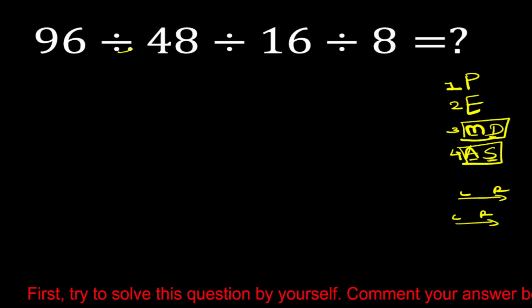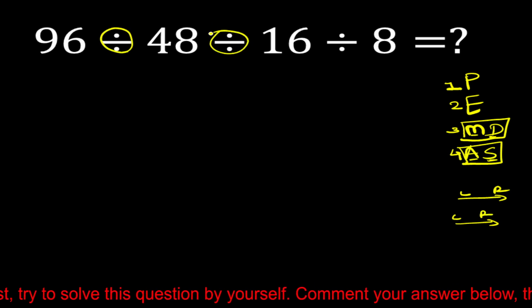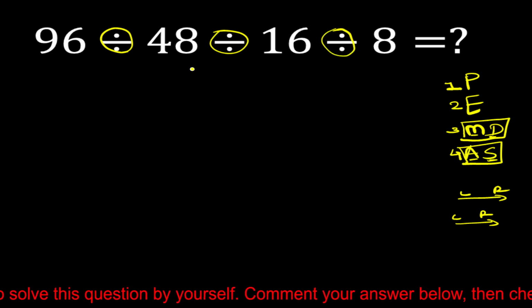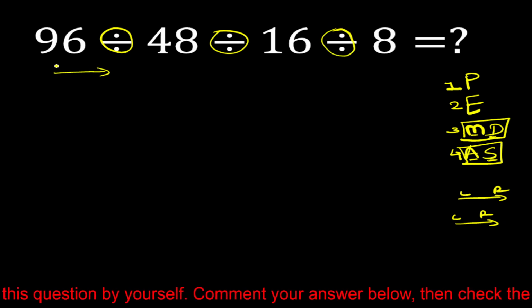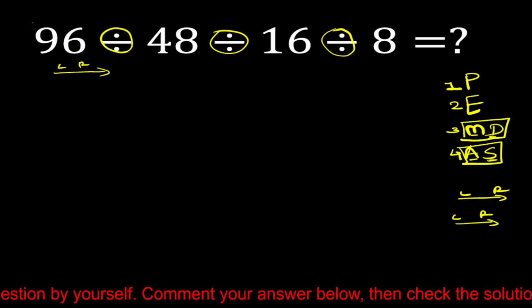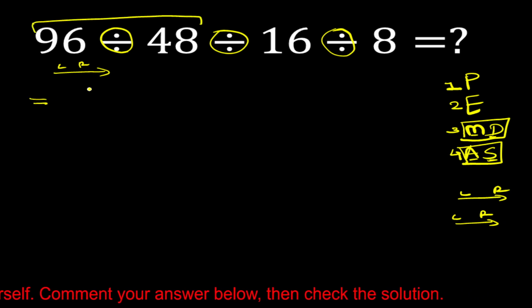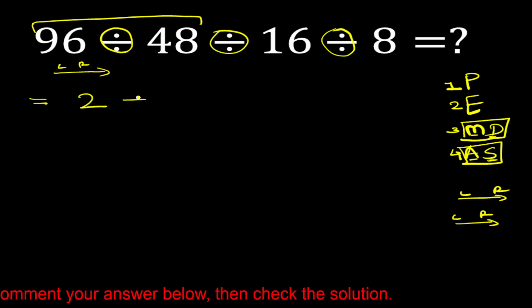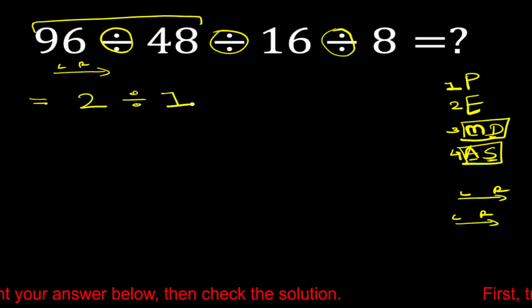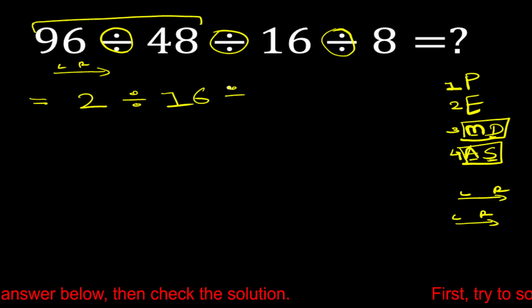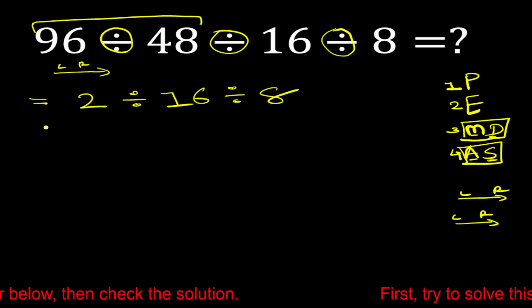Okay, so here is one division, here is division, and also here is division. All have equal priority, so we have to solve it from left to right. Okay, so first we have to solve this division. So 96 divide 48 is equal to 2, divide 16, divide 8.